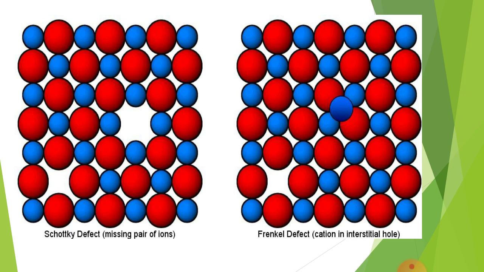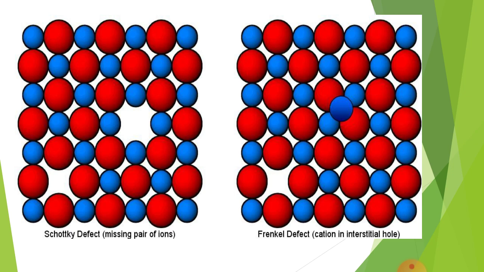So look, in Schottky defect, at one point red color spheres are missing and at other points blue color spheres are missing. Here an equal number of spheres are missing. That's why this shows the Schottky defect and decreases the density.